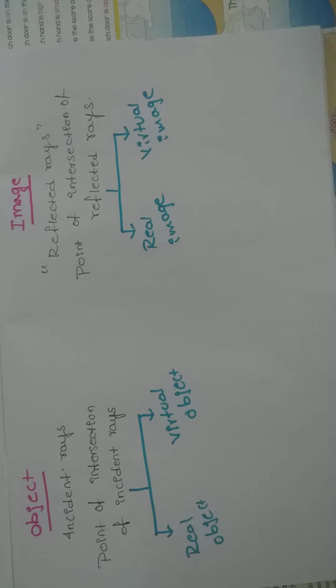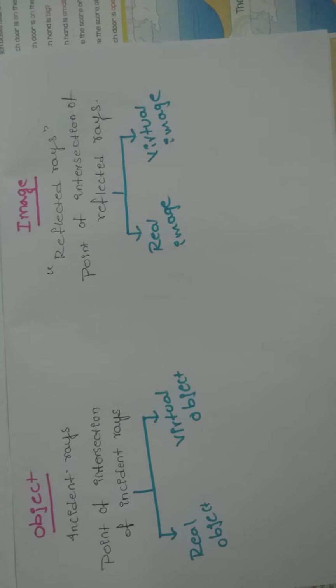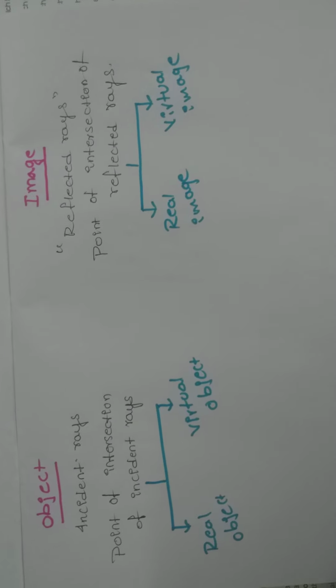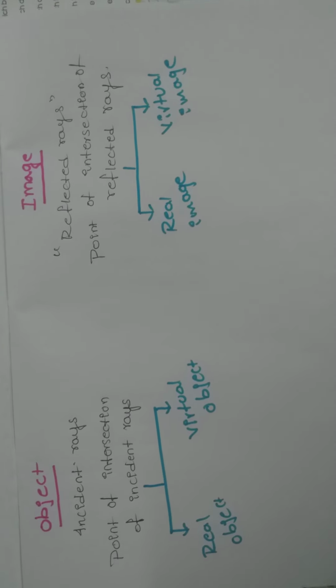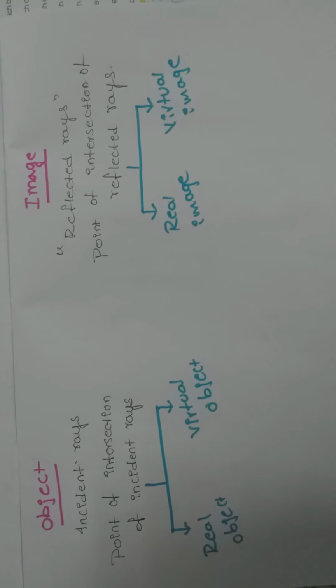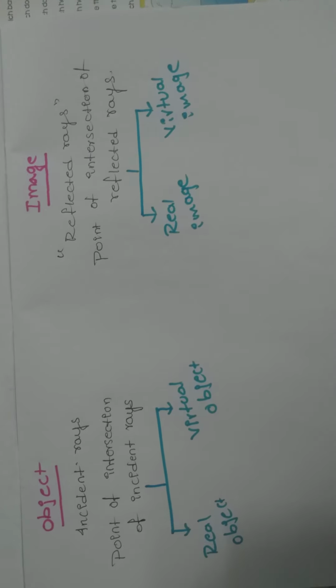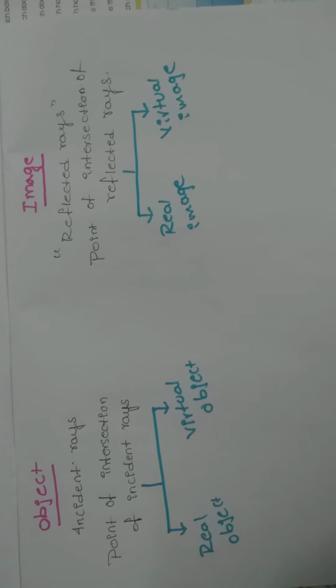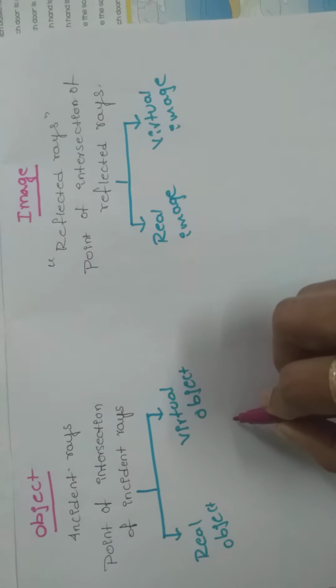Then how can we identify real image and virtual image, and real object and virtual object? To understand this phenomenon, I am going to give one diagram. Most of the students get confused here. Seriously, I am saying, please concentrate properly. Let's see here.